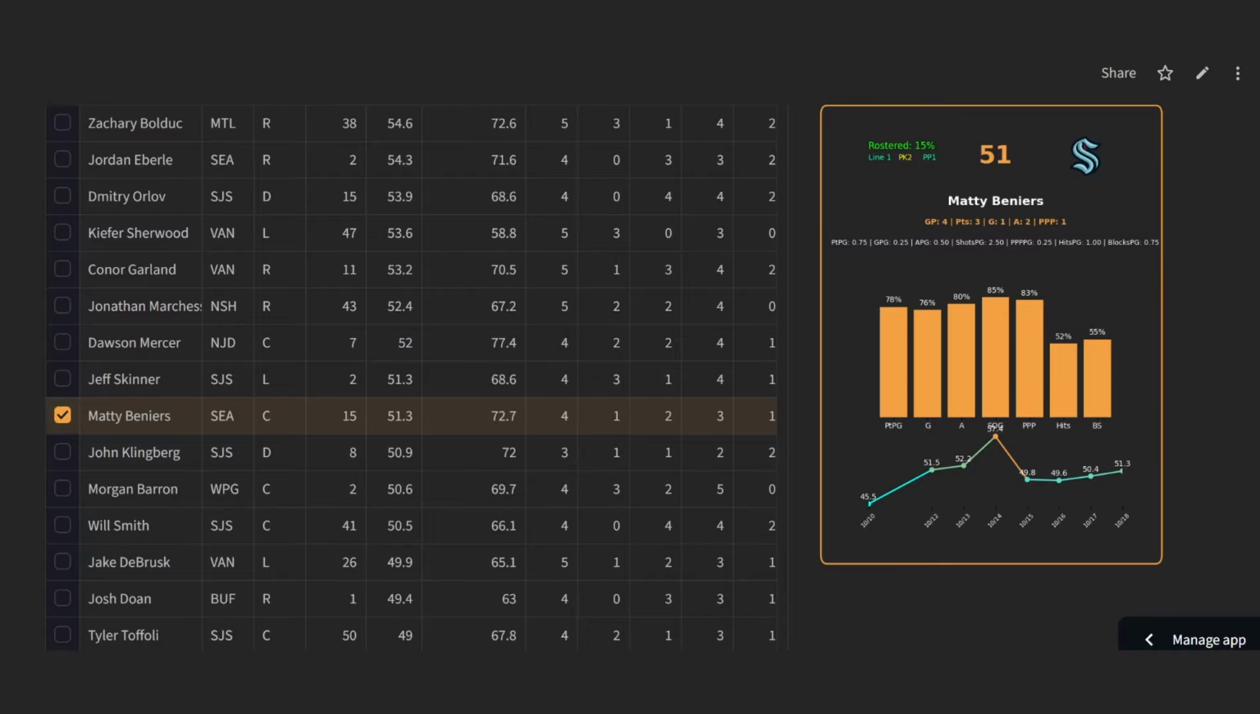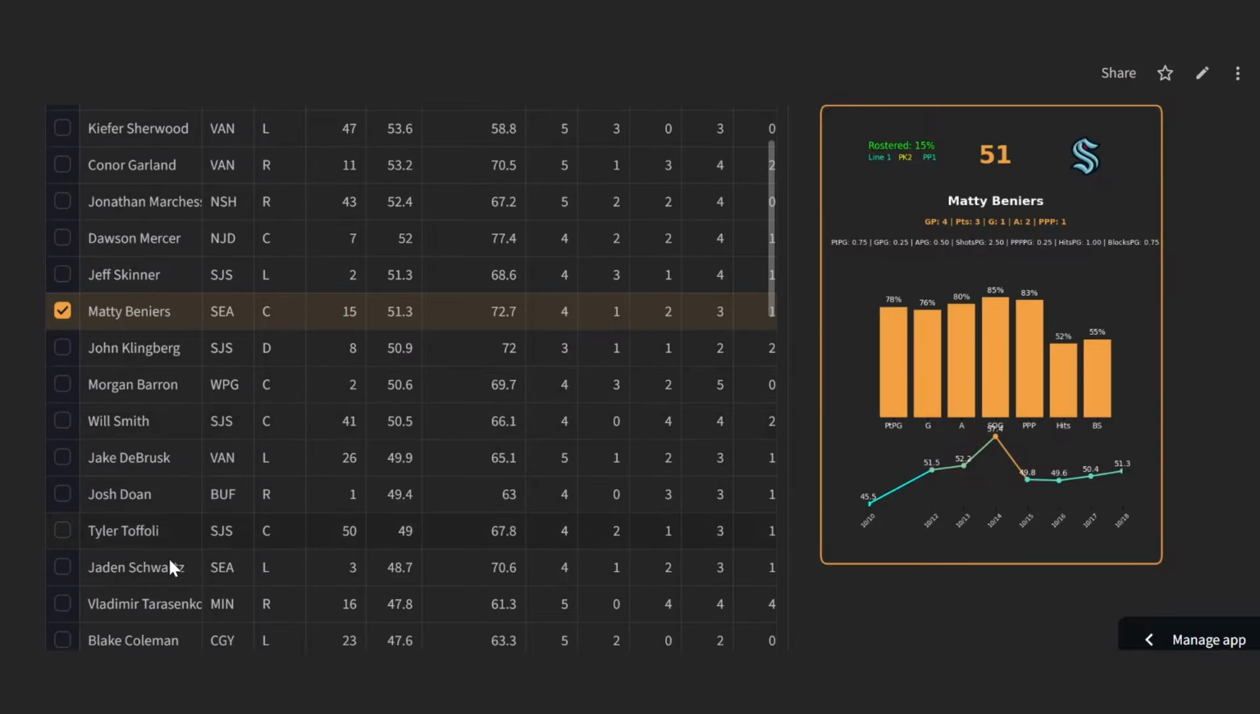So kind of in that range where you can probably find him in a 12-team league at 15% ownership. Line 1, penalty kill 2, power play 1. Everything that you like to see there. He's young. He's kind of been around for a couple years now. This could be a breakout point for him. I'm keeping an eye on that as we move forward.